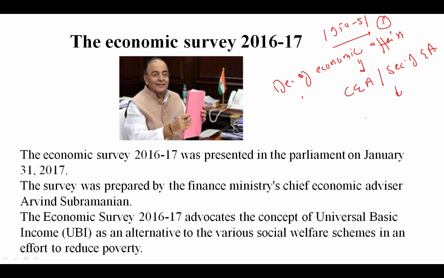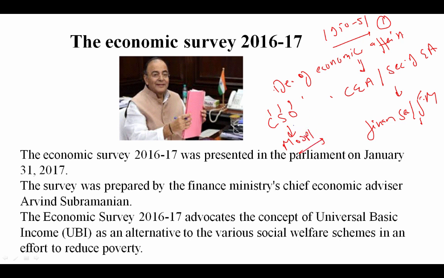After that, the final version is cleared by the Finance Secretary and the Finance Minister. Most of the data was given by the CSO, that is the Central Statistical Office, under the Ministry of Statistics and Programme Implementation, that is MOSPI. So these are a few things that you need to remember first.